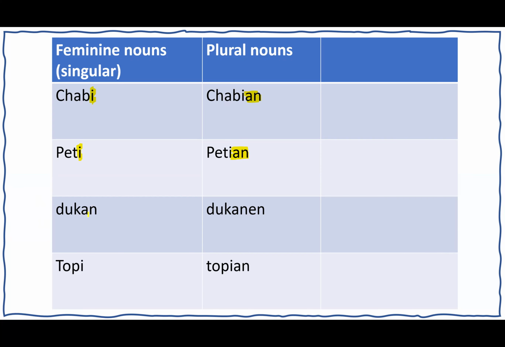Dukan, again, this is a feminine noun and it does not end in I. So if a feminine noun does not end in I, we add en at the end. So dukan is one shop. Dukane is more than one shop. We have another feminine noun that ends in I. So topi, that's one hat. Topiyan, that's more than one hat. So it ends in I, we add an at the end. Topi, singular. Topiyan, plural.